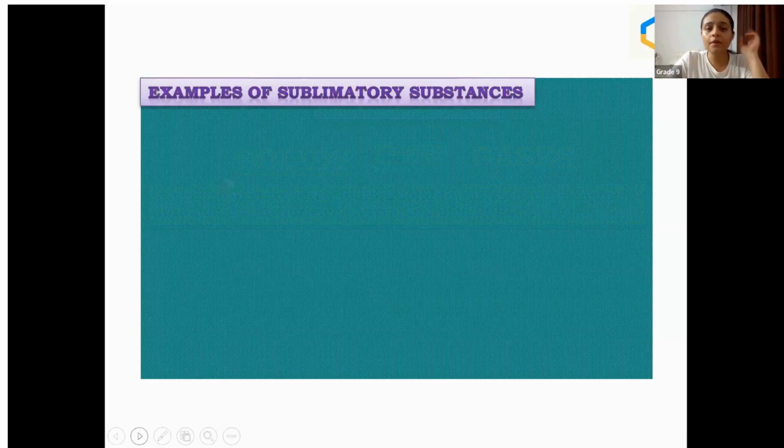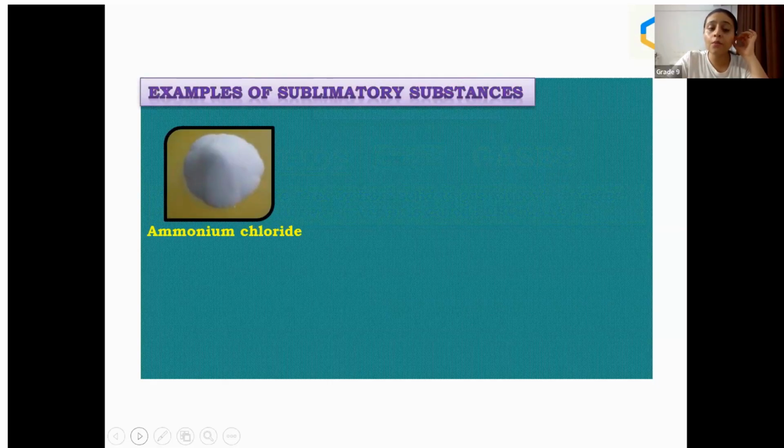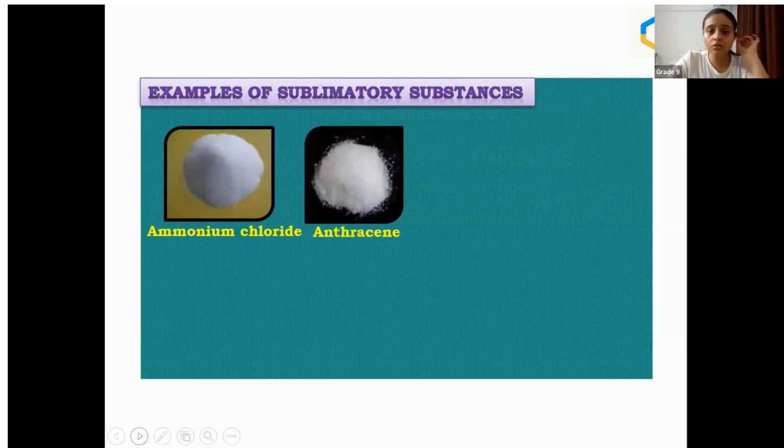Examples of sublimating substances: one you have already given, ammonium chloride. Anthracene, these are all compounds which you can see in the chemistry lab. One common example given in the chat box is right, given by Fozan, naphthalene balls. Correct.